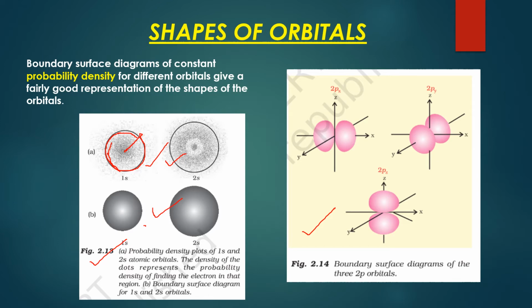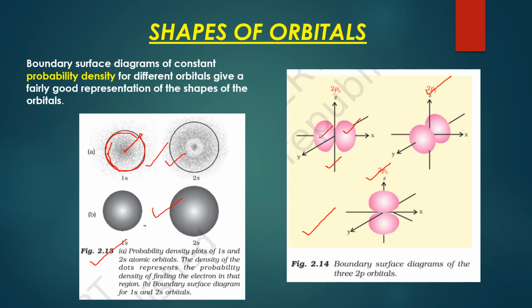Same way it was drawn for p orbitals. There are three p orbitals, 2px, 2py and 2pz. These are the three orbitals. So the 2px would be on the x-axis only, the two lobes. Now how are these lobes obtained?